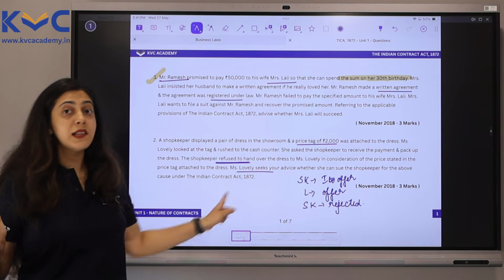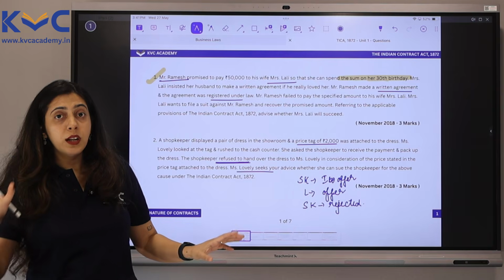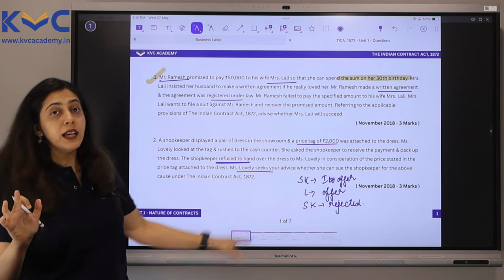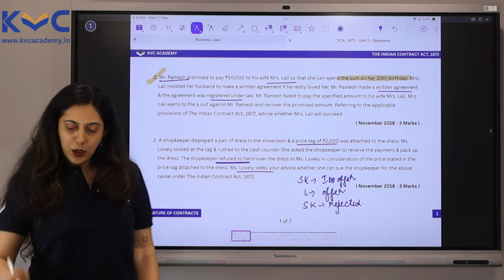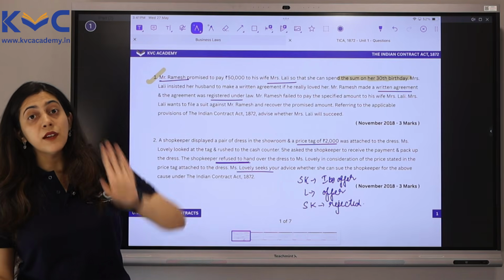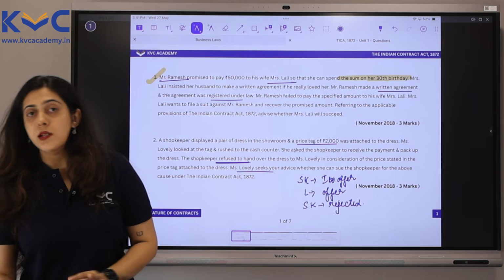So, will Lovely succeed at the end of the day? No, Lovely will not succeed in filing a case. She cannot sue the shopkeeper for the above cause. A very simple question back in 2018 November, again for 3 marks.